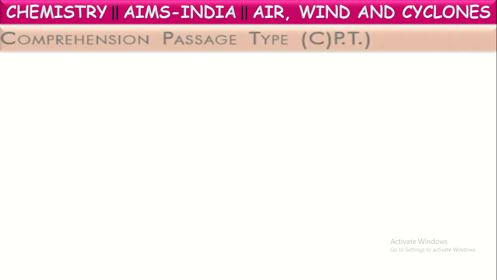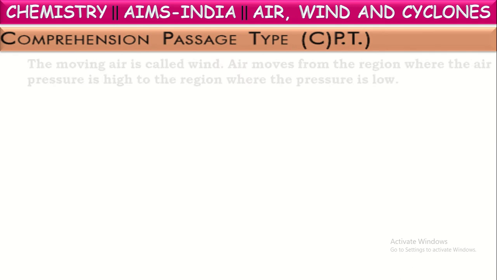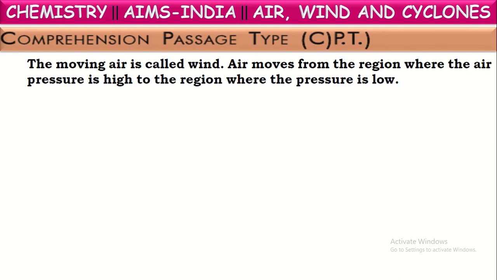Next one. Now let us see comprehension passage type questions. First see the passage. The moving air is called wind. Air moves from the region where the air pressure is high to the region where the air pressure is low. This is the reason for the occurring of winds. Because of uneven heating of air on the surface, this movement of air occurs, which we call winds.